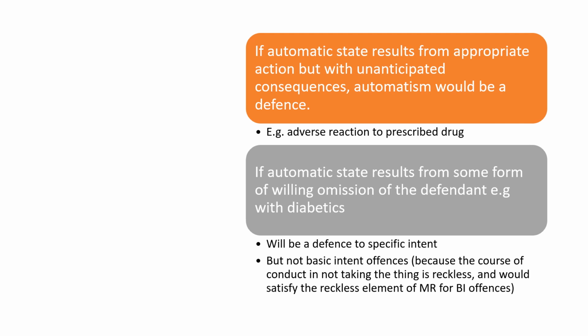Now, if the automatic state results from some form of a willing omission, for example, the defendant with diabetes, then it will be a defense to a specific intent offense, but not to a basic intent offense, because of course, becoming intoxicated or taking some form of medicine without that counterbalance, for example, as we say with diabetics and insulin, then the course of conduct in not taking the thing is reckless. So that would satisfy the reckless element for the mens rea of basic intent offences. Now, if you've come to this after seeing the intoxication video, you will know also that the same applies in intoxication.